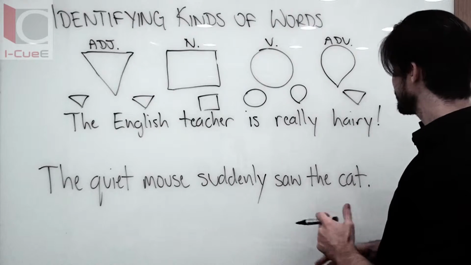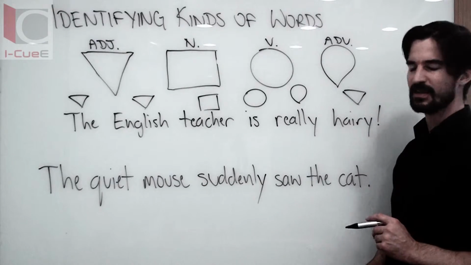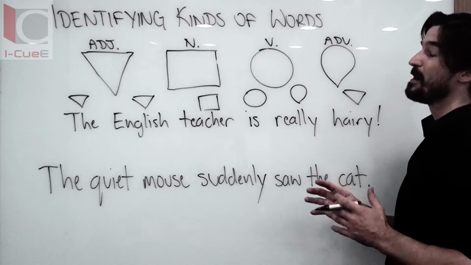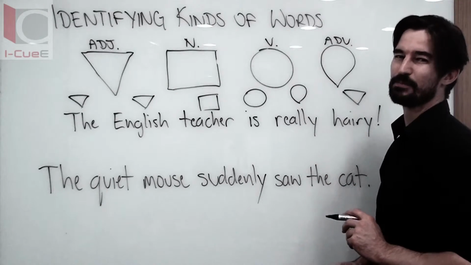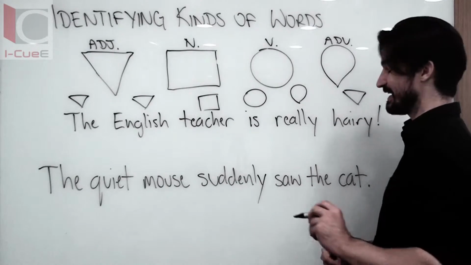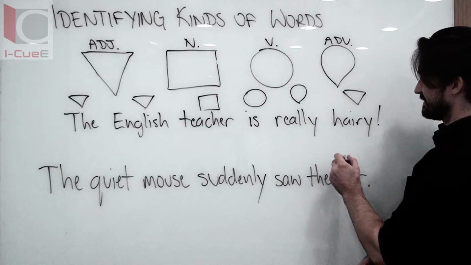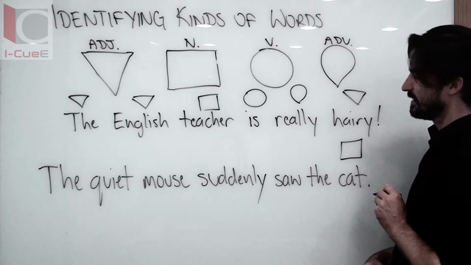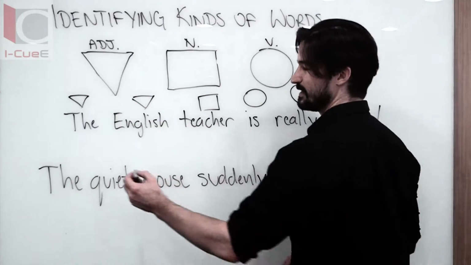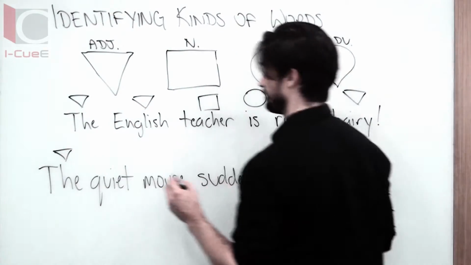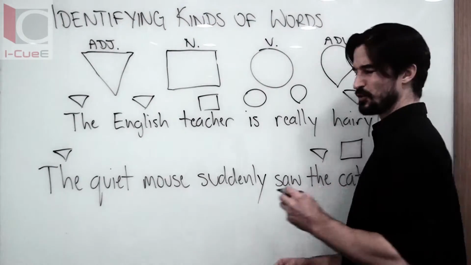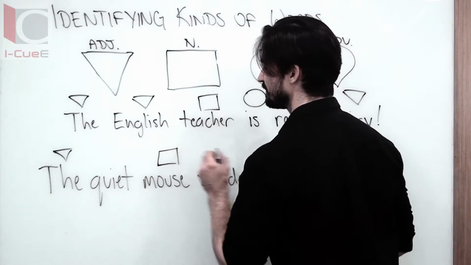Let's look at our second sentence. The quiet mouse suddenly saw the cat. Here it can be a little harder to find the verb, but I bet you know a couple of the nouns in this sentence. One noun is really easy. It comes at the very end. Cat. And we know that the is an article. It's a kind of adjective. You probably know this word too. This is our other noun.